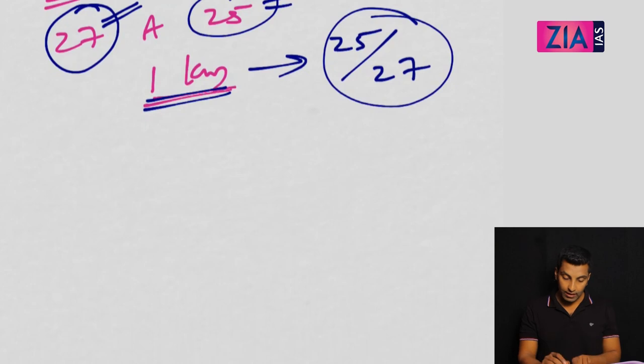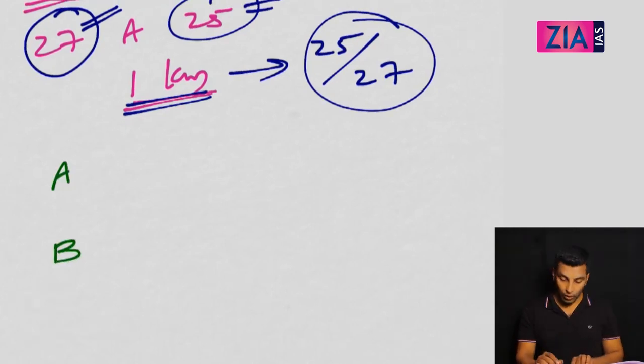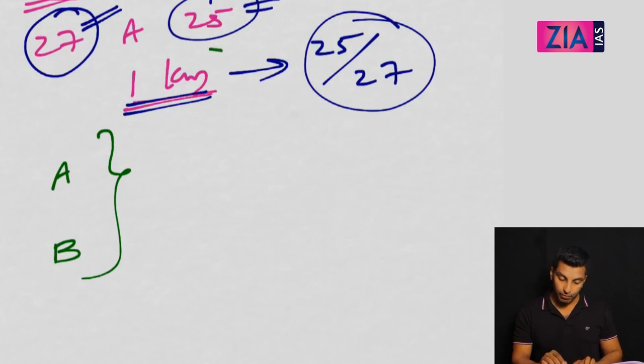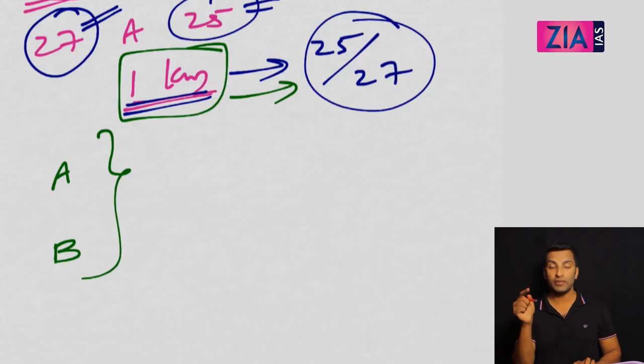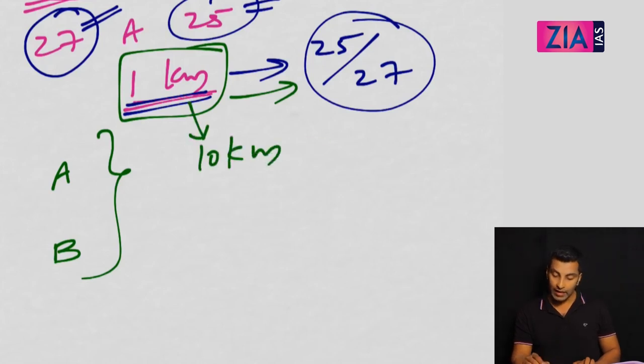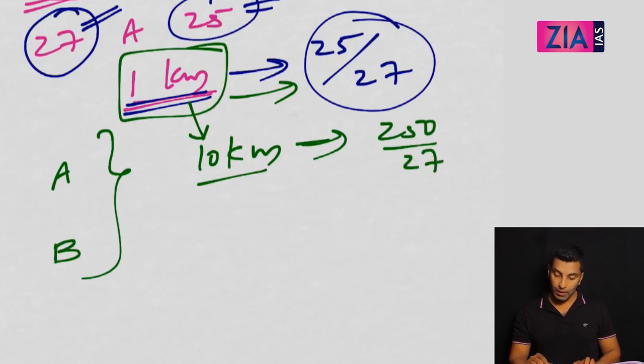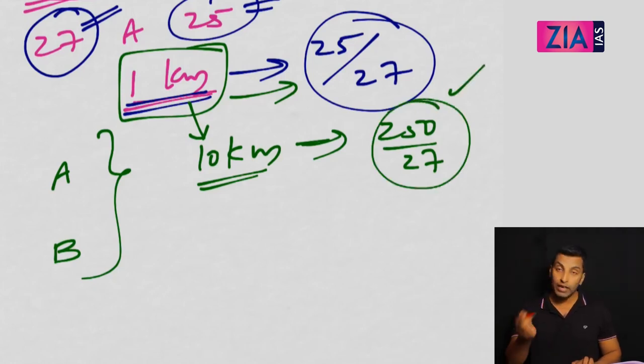Now what is the question? What is given to us? We understood that if B, the faster person, travels 1 kilometer, the slower person will travel 25 by 27, which is less than 1 kilometer. Here it is 10 kilometers, so instead of 1 it is 10, meaning 25 by 27 becomes 250 by 27. So the faster person covered 10 kilometers, that means he completed the race. The other person will have completed this much. So what is the lead, if you ask me?